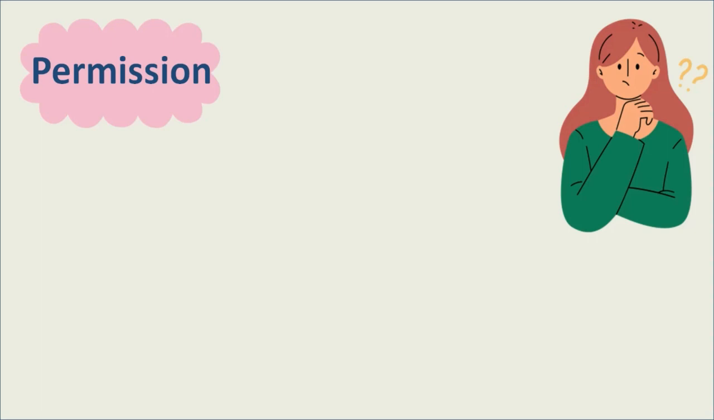Now let's move on to the next one, which is permission. We use may, can, and could when we ask for permission. May and could are used to ask for permission politely. Moreover, may can also be used in formal settings or situations. For can, in the English language it is referred to as an informal way of asking for permission. Now let's have some examples.